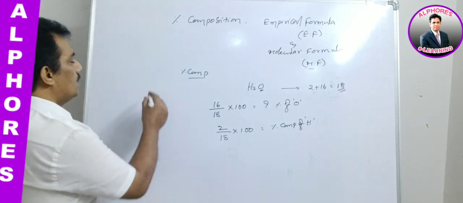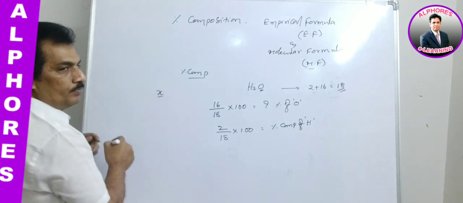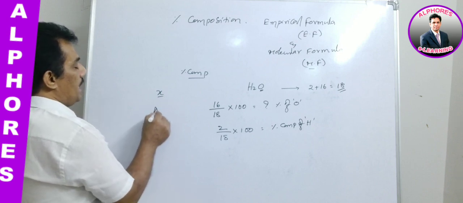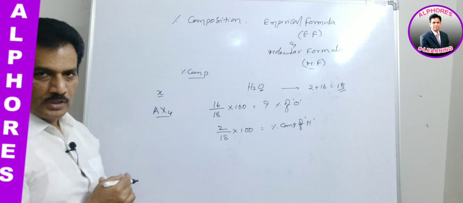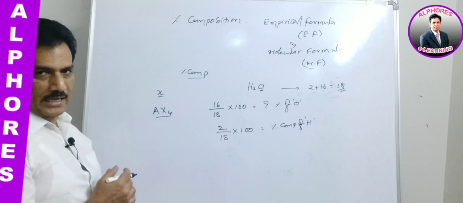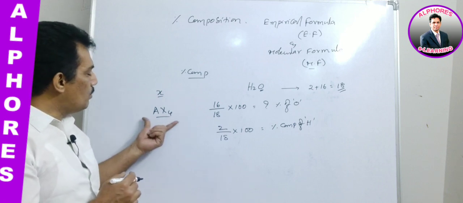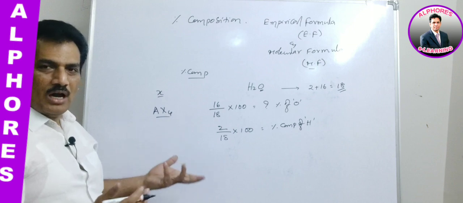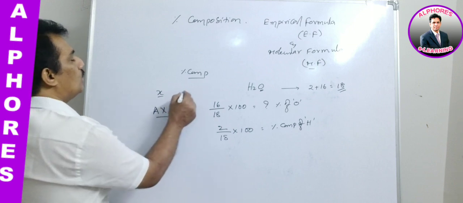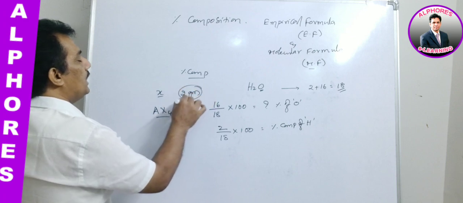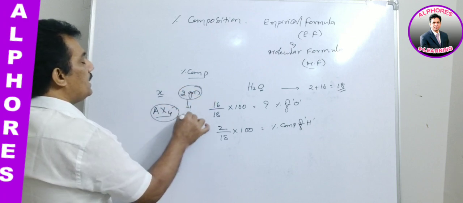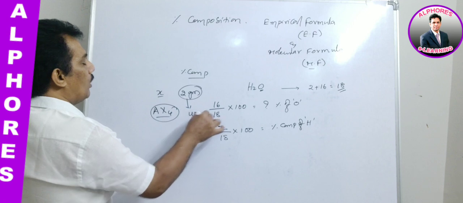Say, for example, X element is present in AX4. Just you observe. Instead of giving the molecular weight, they are just giving like this: 2 grams of X is present in 40 grams of the compound.